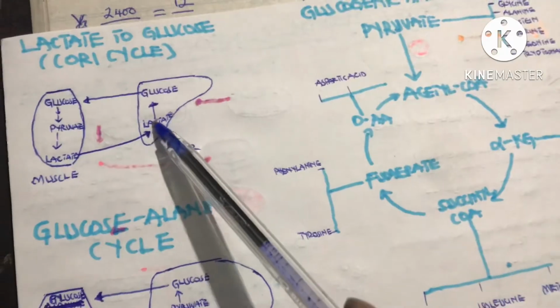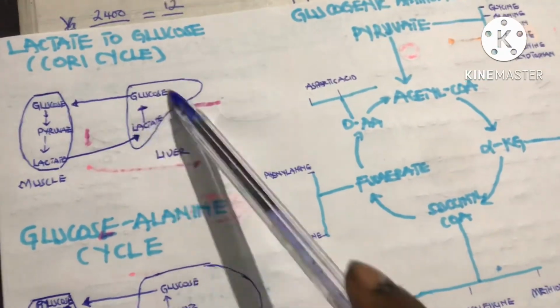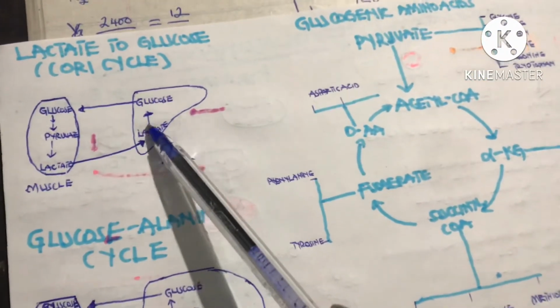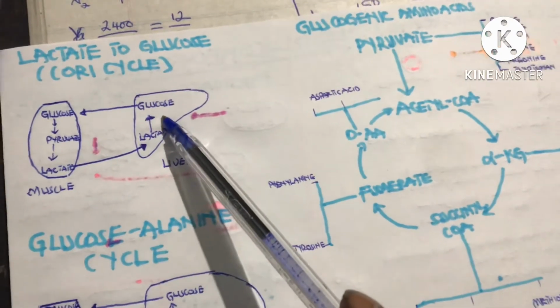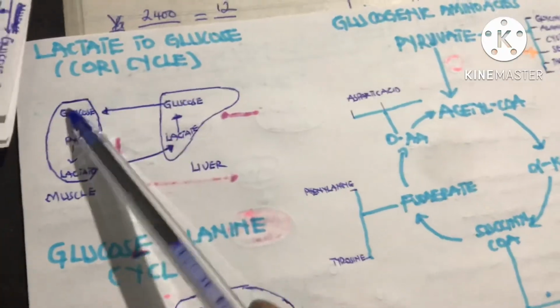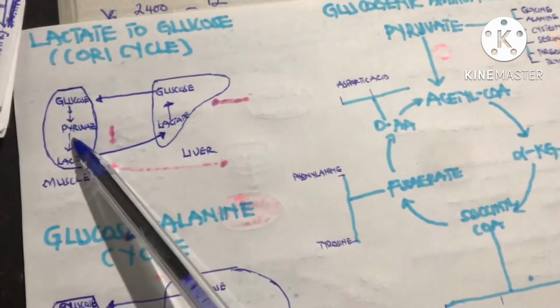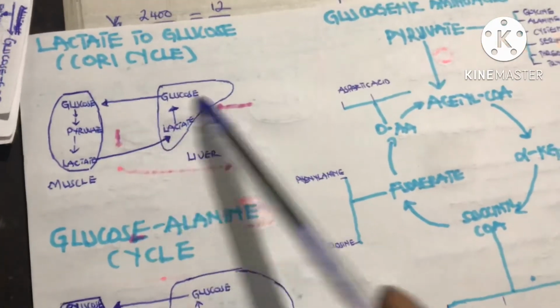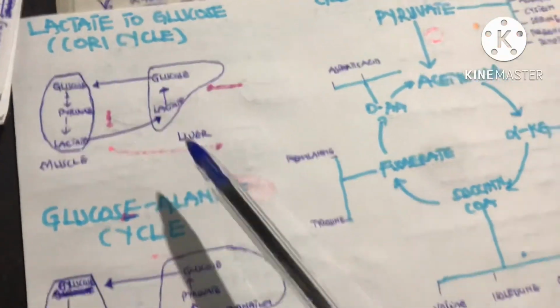And in the liver, the lactate is used to form what? Glucose. So lactate will be converted back to pyruvate, and the pyruvate through the gluconeogenic pathway will be converted to what? The glucose. And this glucose will be pushed back into the muscle to be used in glycolysis for what? Energy. And this cycle is what we call the Cori cycle.